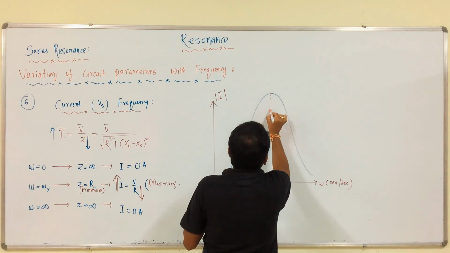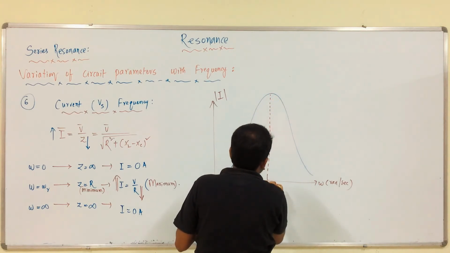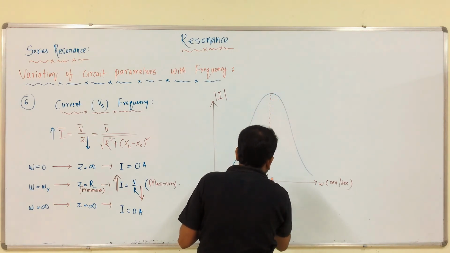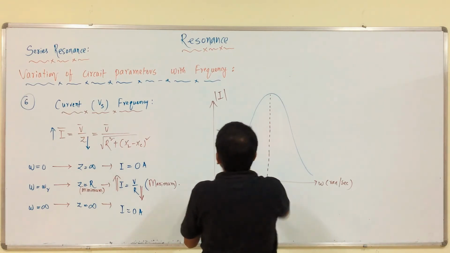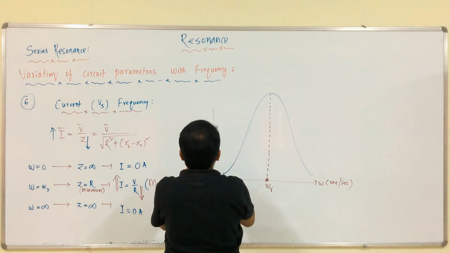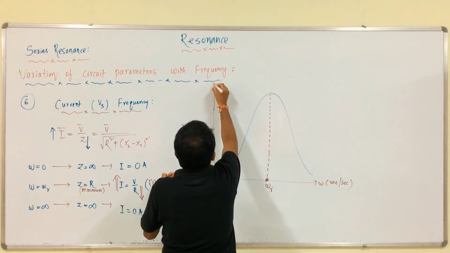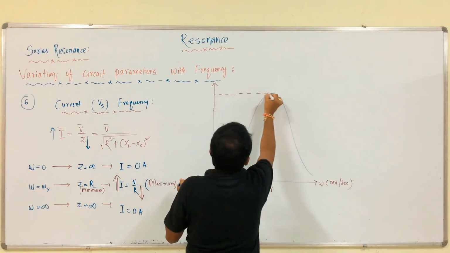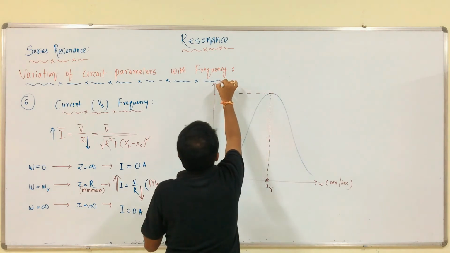So, this is the point, this is omega r. This is the maximum value of current, I max.